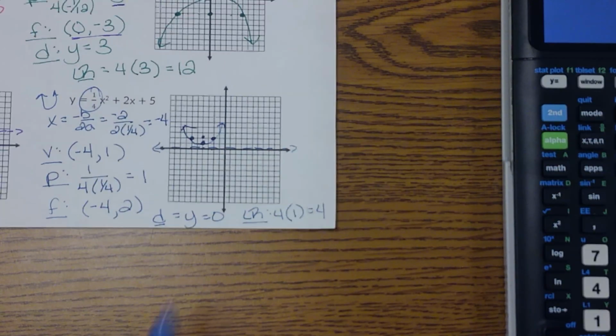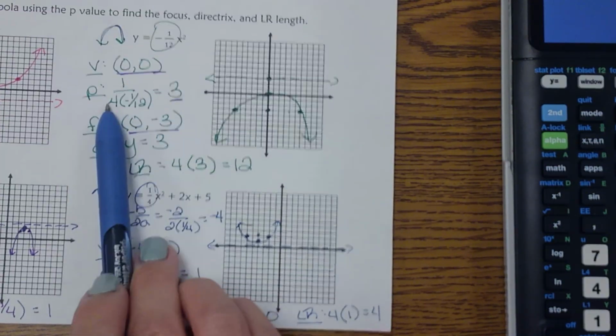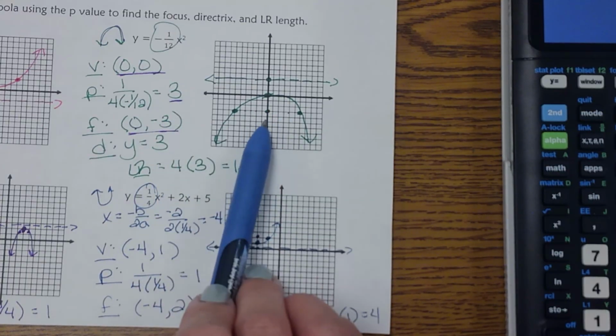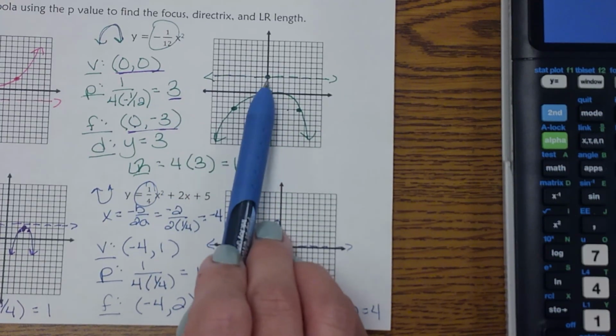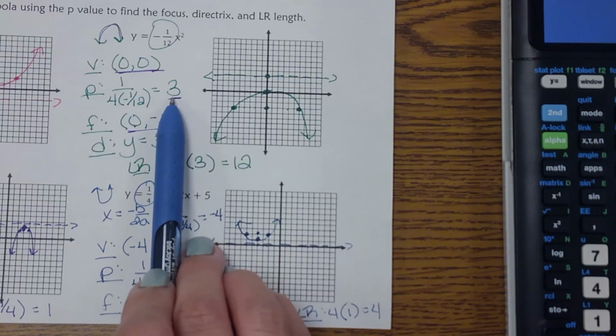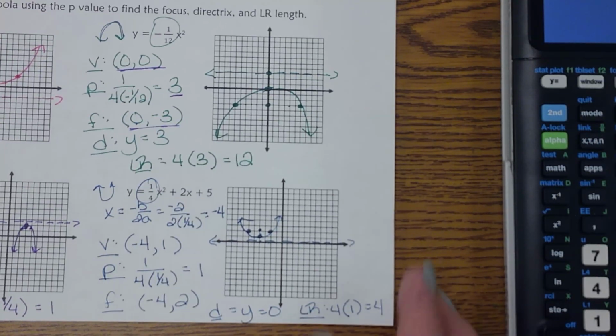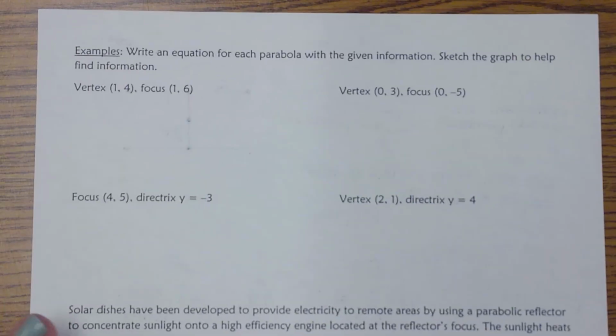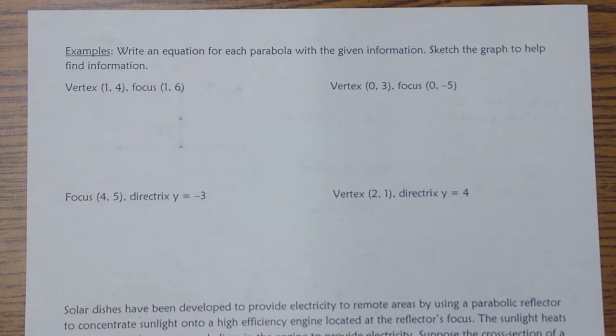Okay, so when we're graphing, the most important thing you have to find is that focal length. That focal length, looking at that, tells you to go find your focus, either up or down, and your directrix. So that tells you what direction and how many to go. So now we're going to use the same concept to be able to write equations. Okay, so looking at this, it's still going to help for you to sketch your graph. So given different points, you have to be able to write the equation of these.